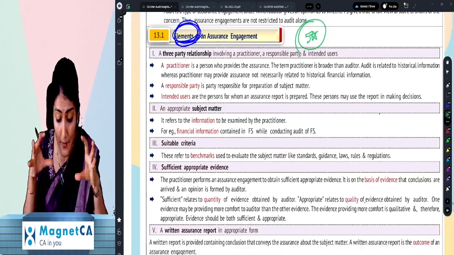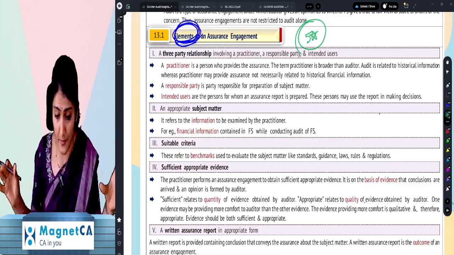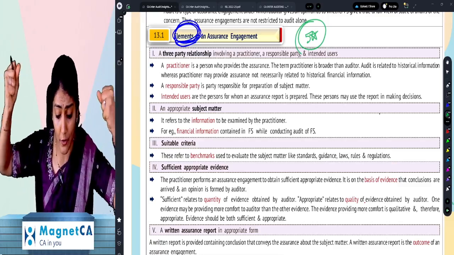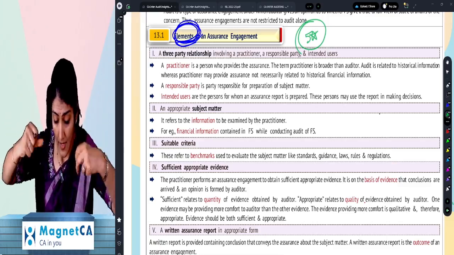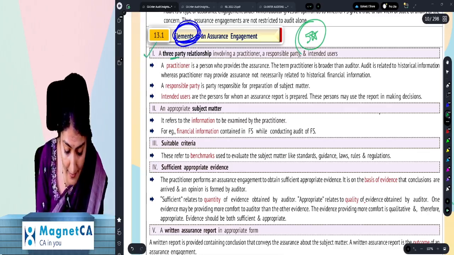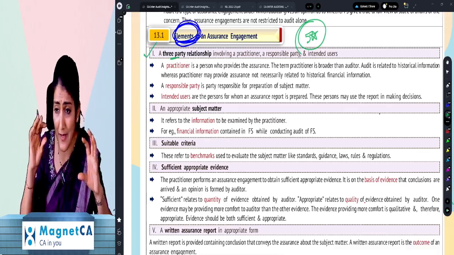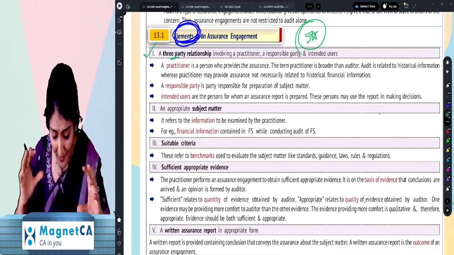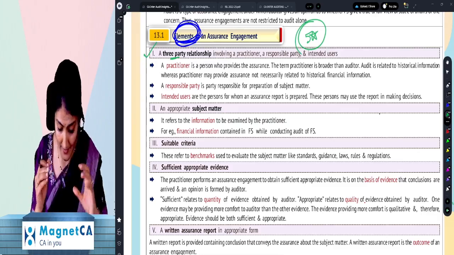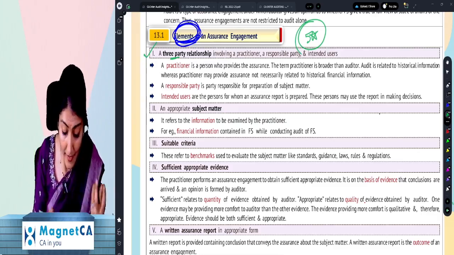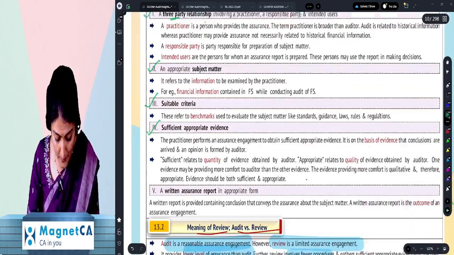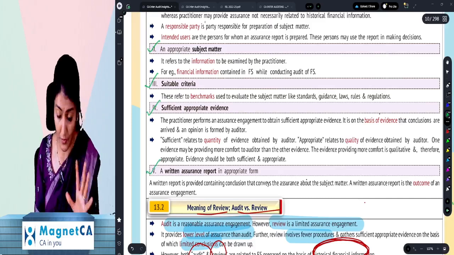What are the parts of an assurance engagement? What is an assurance engagement? I told you it increases the degree of confidence of the intended users. And what are the elements? One, three-party relationship. Whenever I read this three-party, it reminds me of some surname called Tripathi, and I wonder like Pankaj Tripathi. So here it says three-party relationship. Then it talks about the subject matter, suitable criteria, sufficient appropriate evidence, and then a written assurance report.